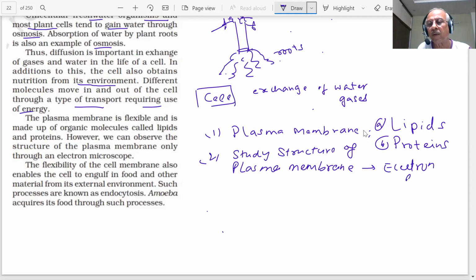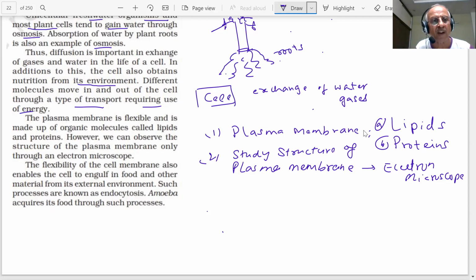This is a very powerful machine, available nowadays, with which we can observe the structure of the plasma membrane, because these are very, very small particles. Cell is very small, and therefore some information is now available, which was not available long back, by using electron microscope.